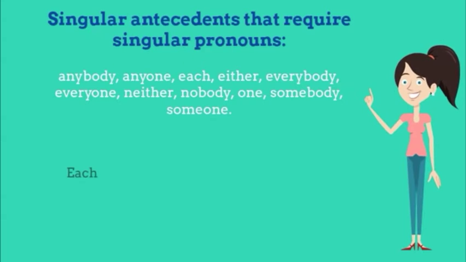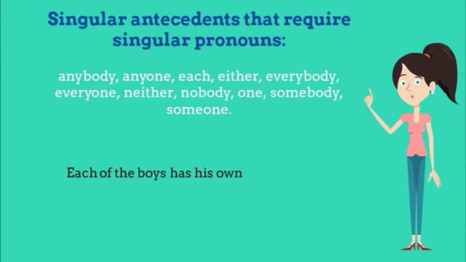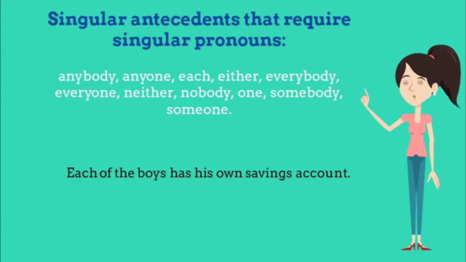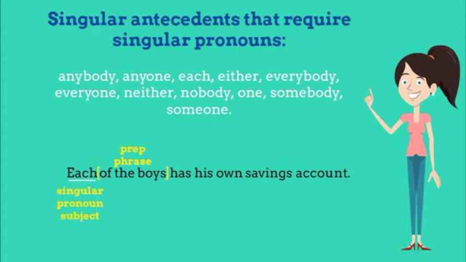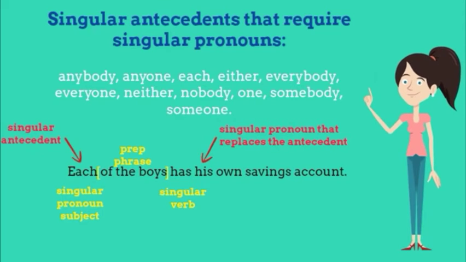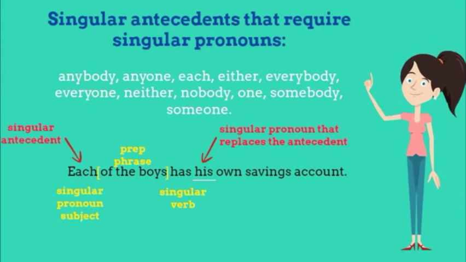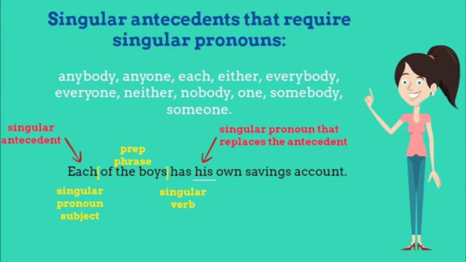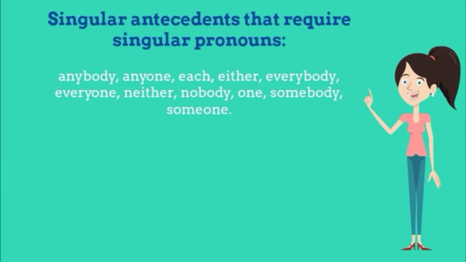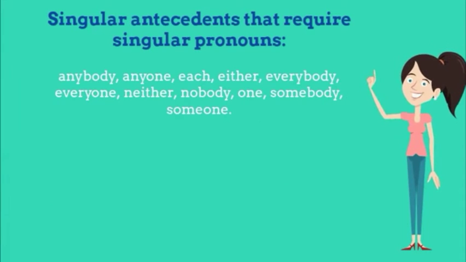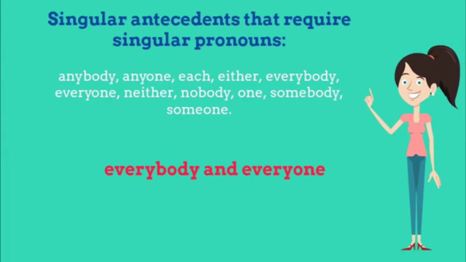Here's an example. Each of the boys has his own savings account. Notice that of the boys is a prepositional phrase, so your subject is each. Each is a singular pronoun, so you need a singular verb, has. The pronoun that replaces the antecedent needs to be singular, which in this case is his, since we know that we're referring to boys.